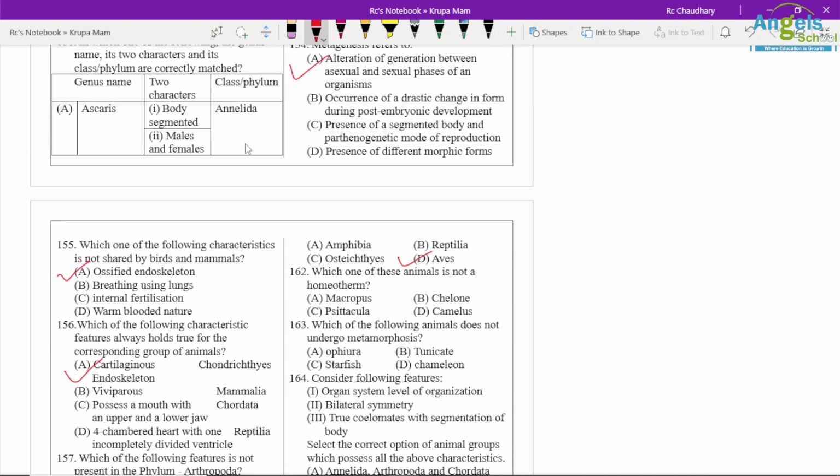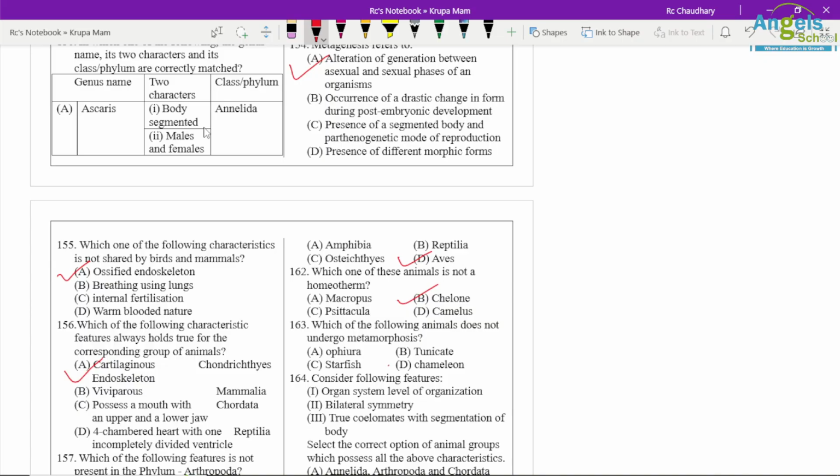Which one of these animals is not homeotherm? That means it's a poikilotherm. So Chelone is the correct option. Which of the following animals does not go through metamorphosis? It means direct development.